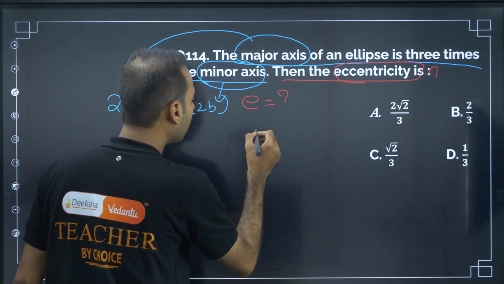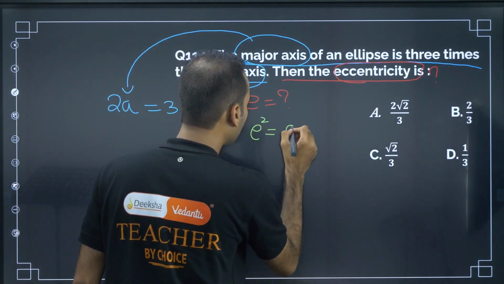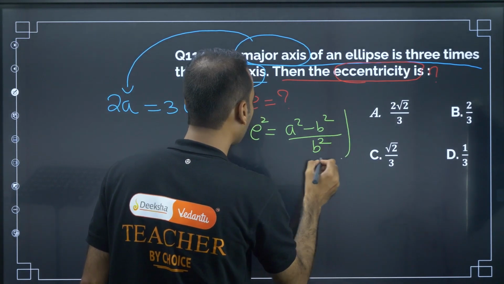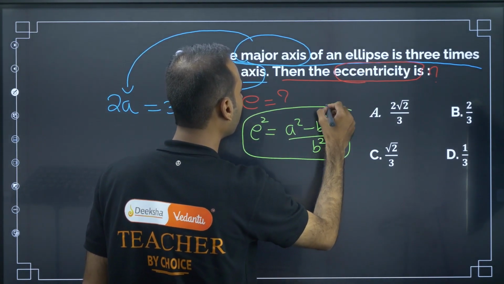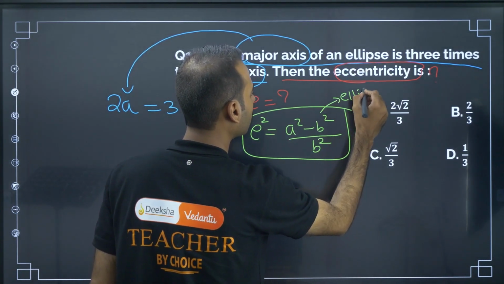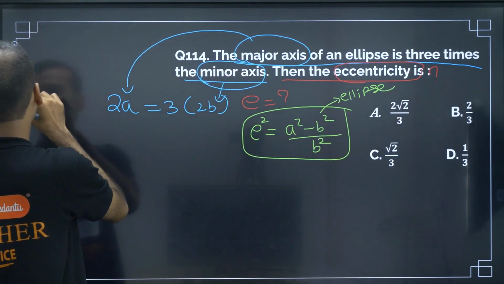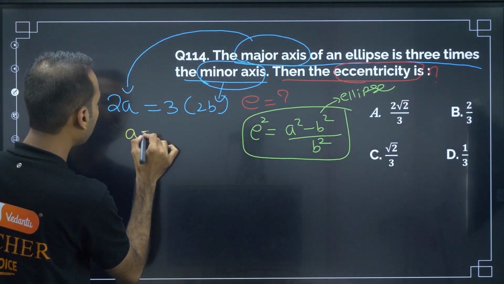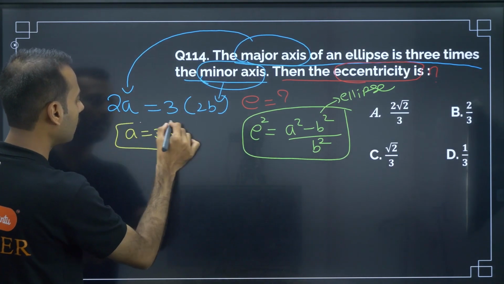What is that formula? e square is equal to a square minus b square by b square. Eccentricity of ellipse, for ellipse we are having this. Now from this some information they have given. From here I will come to a conclusion: a is equal to 3b.